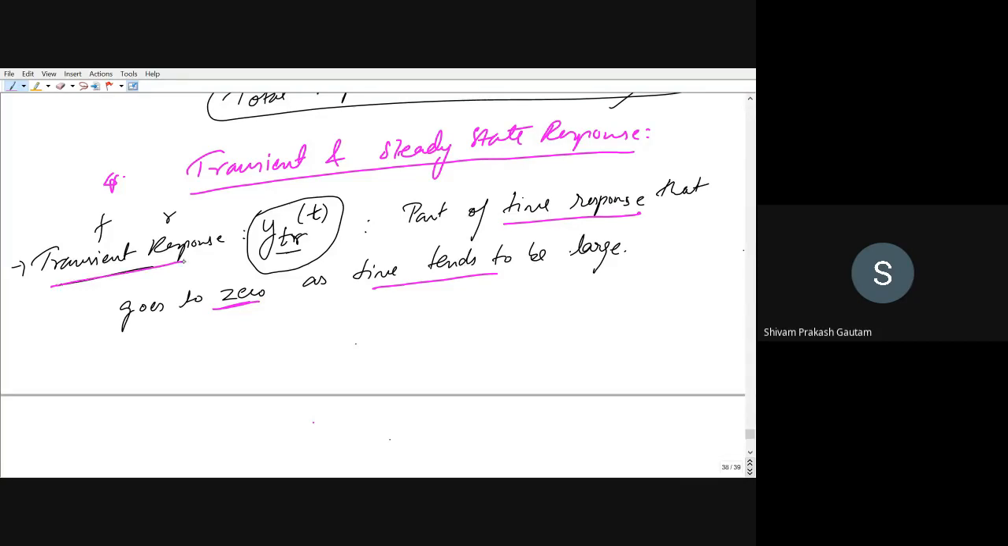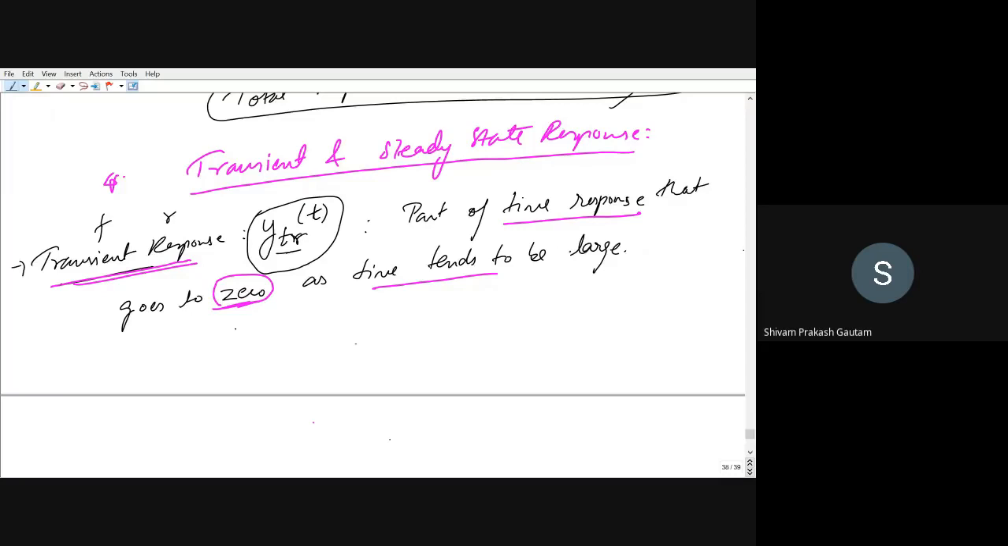What is a transient response? This transient response is very important. Just by definition, you can learn that it is the part of the time response that goes to zero, or decays, as time tends to be large. As you increase the time, it decays.